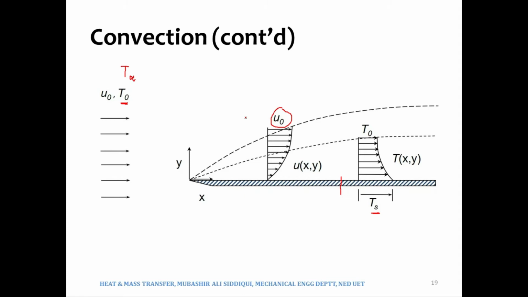If T infinity is 60 degrees Celsius, we would have higher temperature in this region, and Ts is ultimately 30 degrees Celsius. So the temperature would continuously decrease from the higher temperature of 60 degrees Celsius to the lower temperature of 30 degrees Celsius or Ts. So the temperature profile may take this shape, or it may be the opposite shape, depending upon whether Ts is greater than T infinity or Ts is less than T infinity.